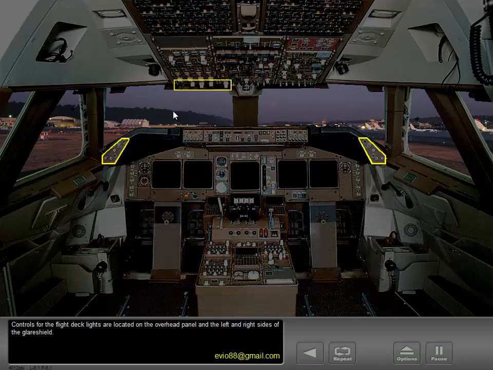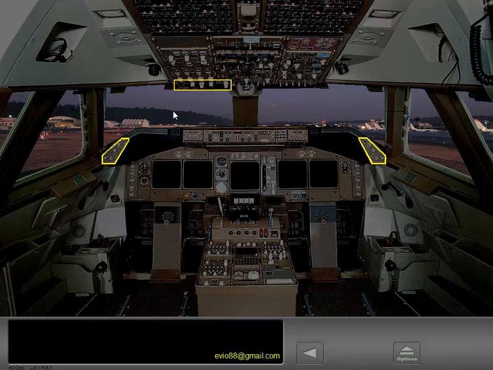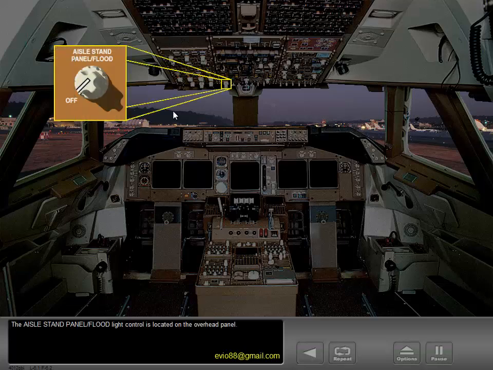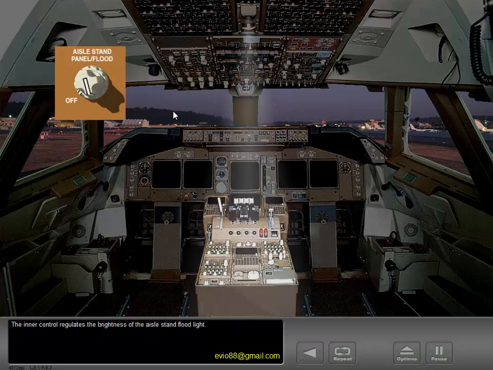Controls for the flight deck lights are located on the overhead panel and the left and right sides of the glare shield. The aisle stand panel floodlight control is located on the overhead panel. The inner control regulates the brightness of the aisle stand floodlight. The outer control regulates the brightness of the aisle stand panel lights.